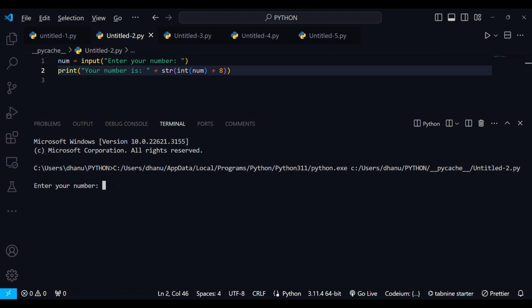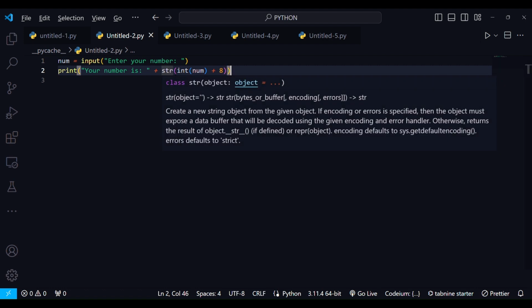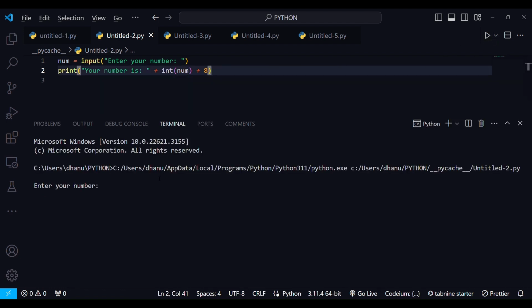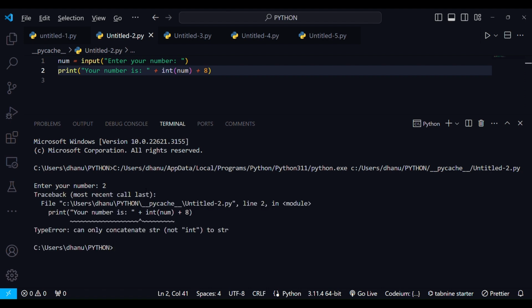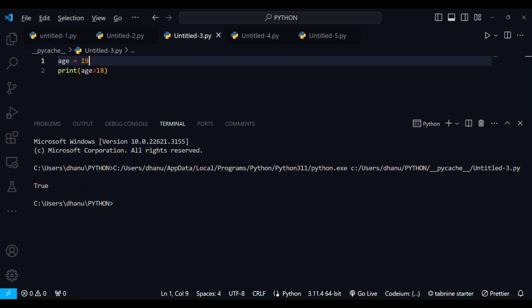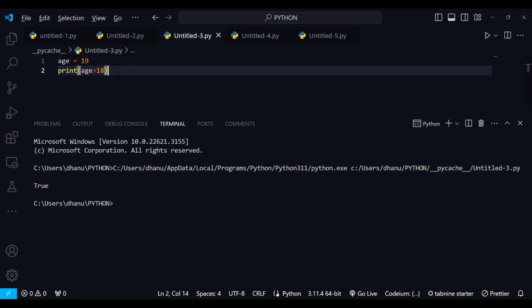Now if I write, let's say 2, it gives the output without any error. If I did not include any of these, it would result in an error called type error. Third question is based on conditional operators. Conditional operators return either true or false. In the given question, 19 is greater than 18, hence it returns true.